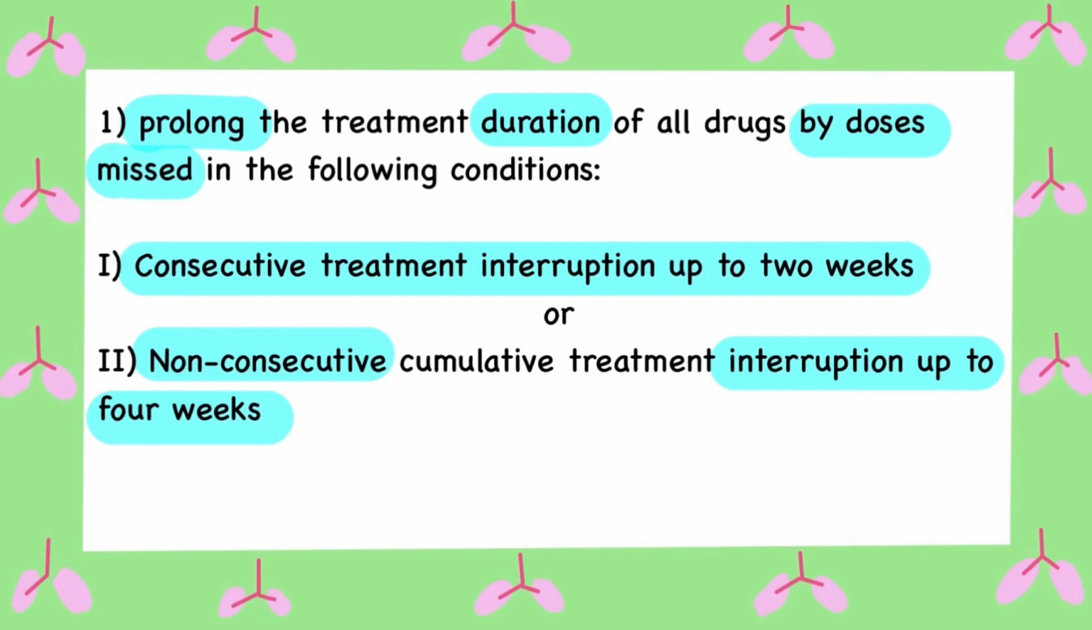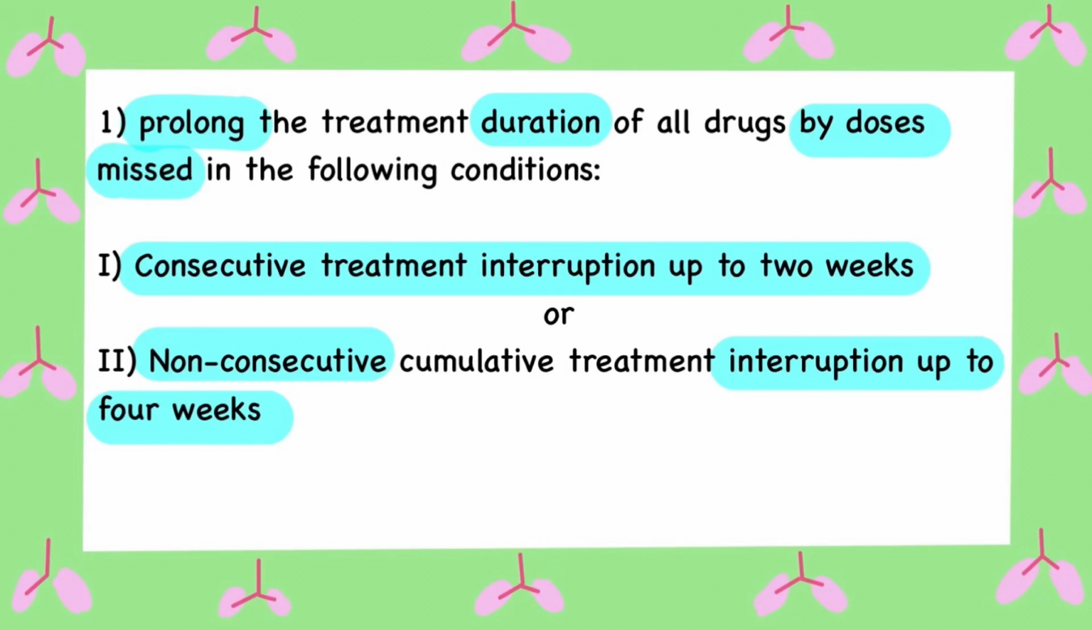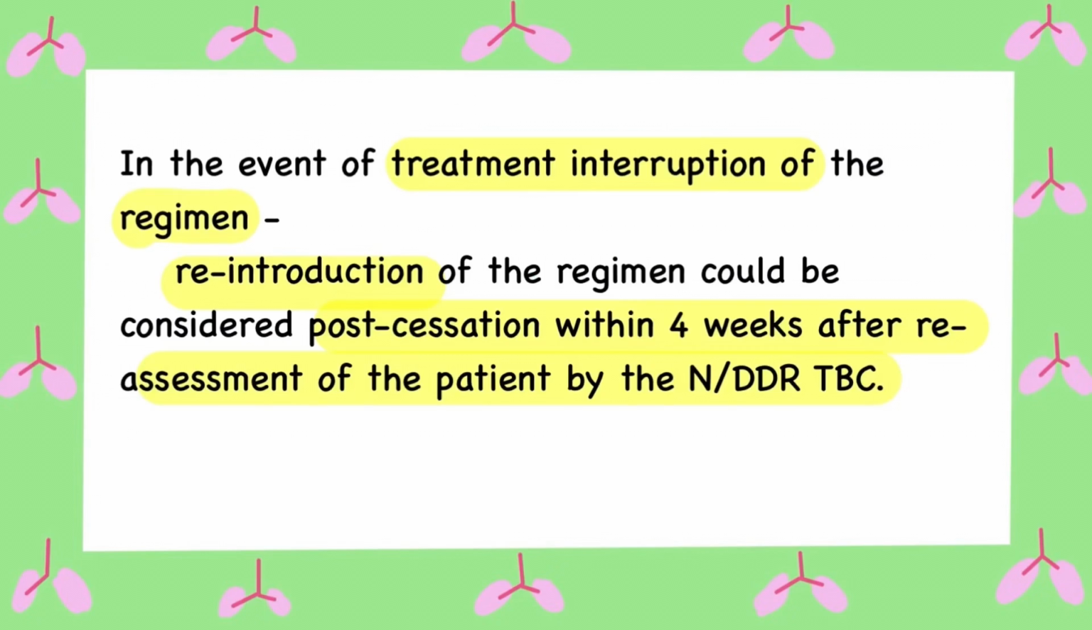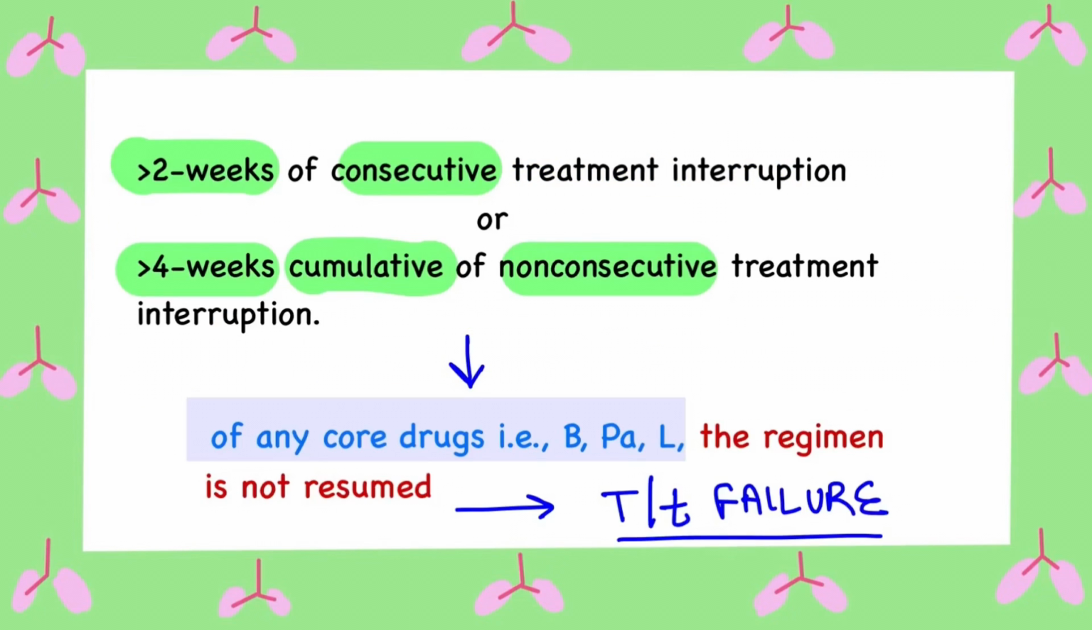So this implies that, for the number of missed doses of the treatment, if consecutive interruption was less than 2 weeks or non-consecutive treatment interruption was less than 4 weeks, reintroduction of the regimen post cessation can be done if less than 4 weeks or 1 month has passed. In case of reintroduction, approval of the nodal or district TB center should be sought.